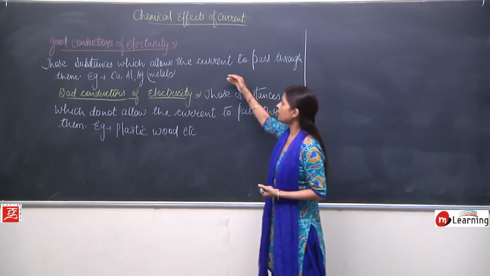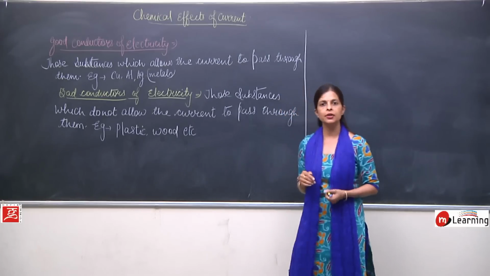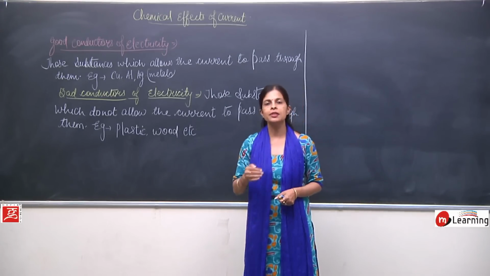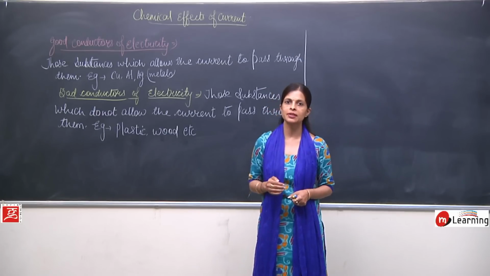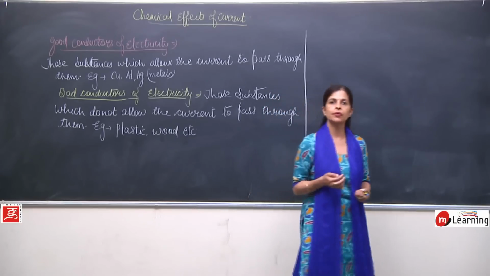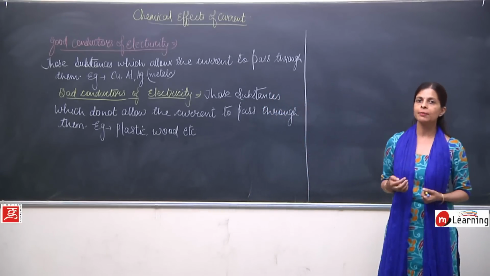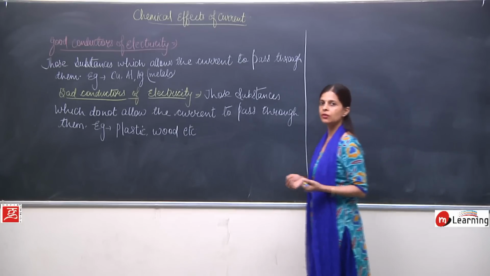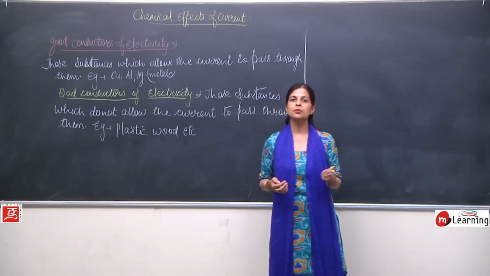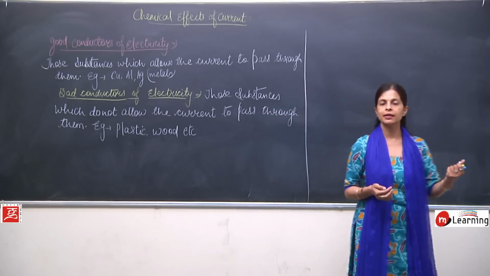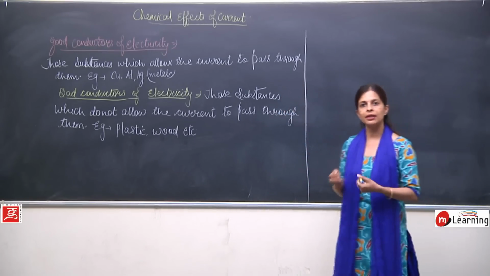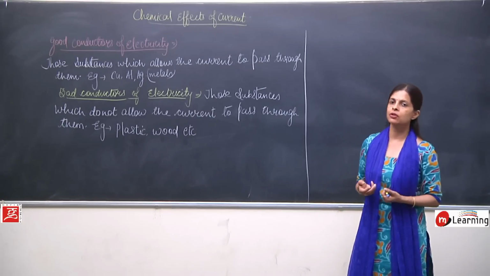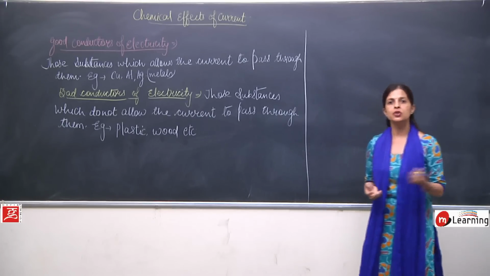Now, what is the property of copper? Copper is a very good conductor of electricity. So, when I say that copper is a very good conductor of electricity, then what can be the uses of copper? What can be the uses of aluminium and silver? Definitely there will be certain other uses also. No doubt aluminium is used in various fields, like it is used for packing material also in foil. It is light and so used in making aeroplanes also. Many uses are there. If we talk about silver, jewelry making is there.